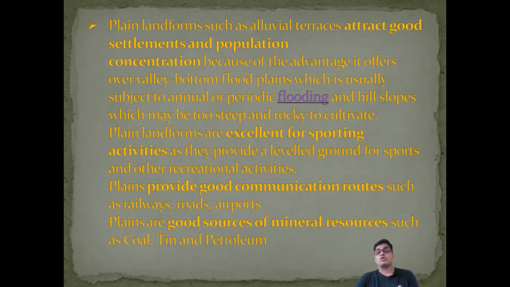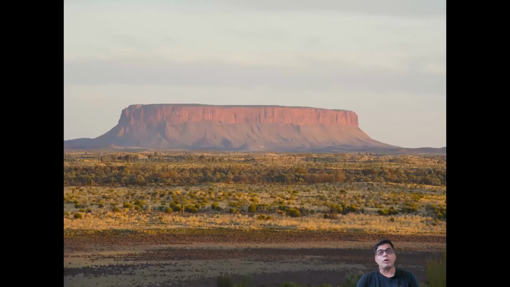Plains are a good source of mineral resources such as coal. If you take Jharia, Durgapur, these are the areas where we can get all types of coal, and tin, as well as the Assam plain area, where we can also get petroleum. Okay, so these are the main important things.